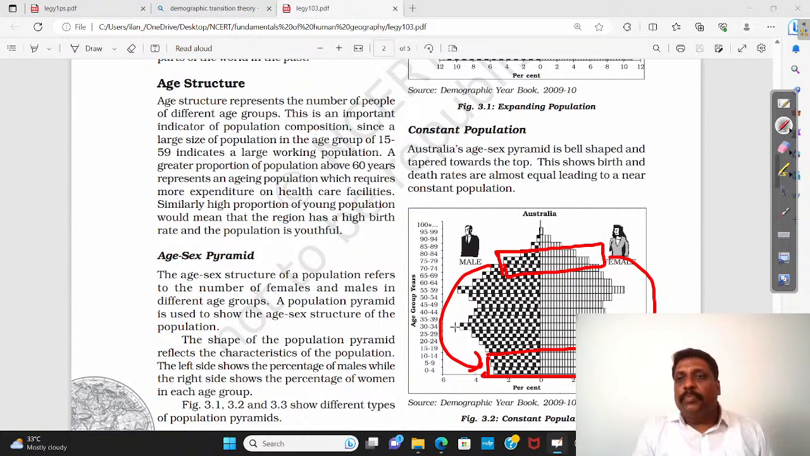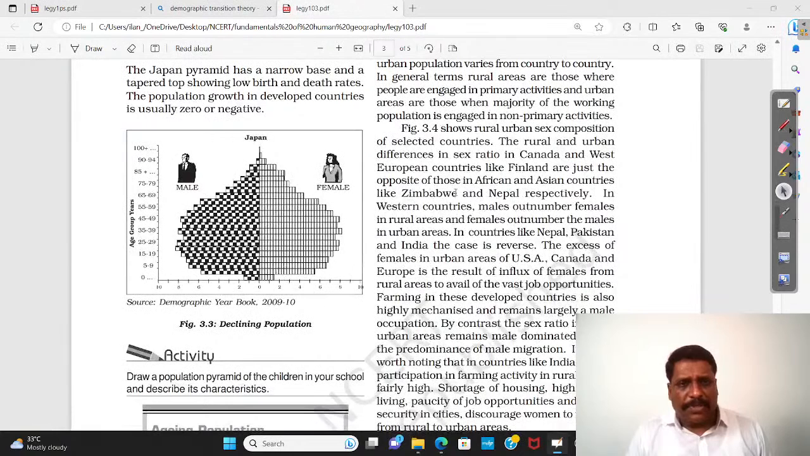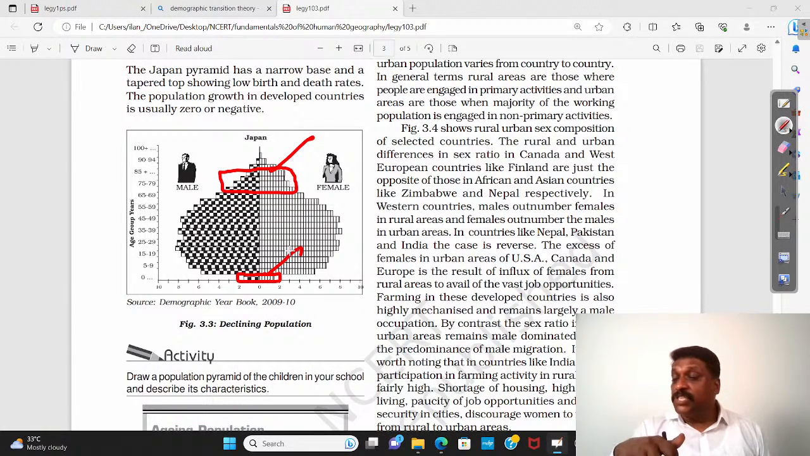Constant population. See the other pyramid, declining population, right? When I talk about declining population, the old age population is very high in comparison with the children who were recently born. This is a situation where population will decline.